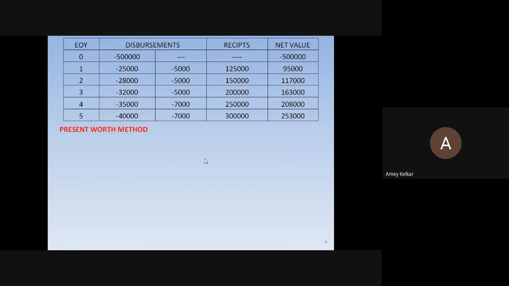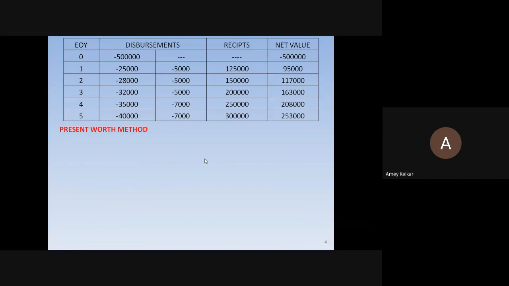So if you take a construction civil site as an example, the payments made to the labor, the payments made for the materials, those all will come in disbursement. They'll not use the word disbursement, which by your common sense and understanding, you should be able to get which is the disbursement, okay, and which are the receipts. So this is the table which I have put up, wherein all disbursements and receipts are taken and the net value is found.